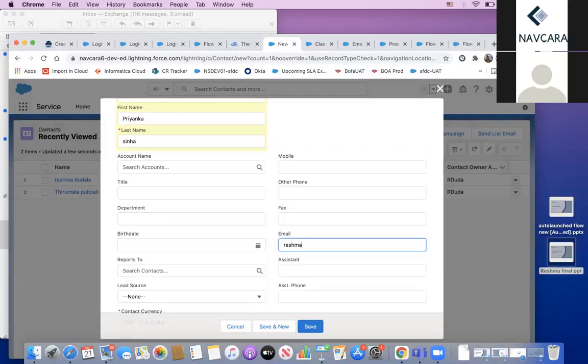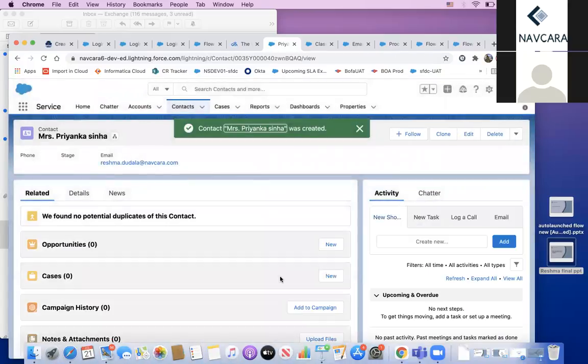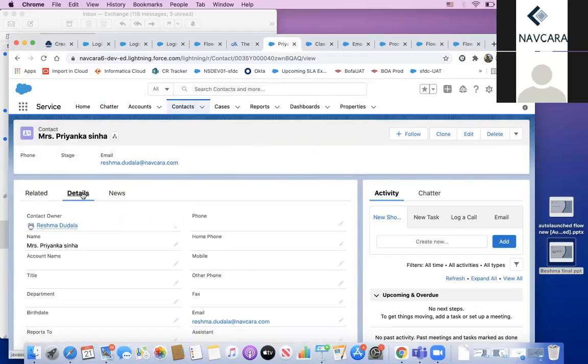I'm giving my email ID so that I can show you. So I'm saving it. You can see the contact record is saved now. Here are the details. This is the name and here is the email ID.